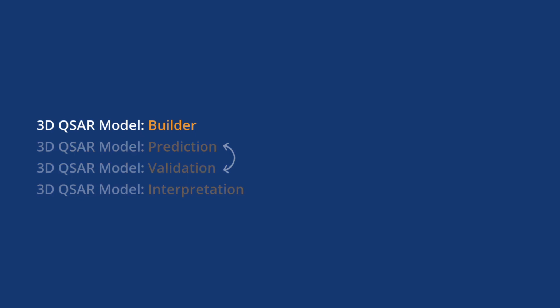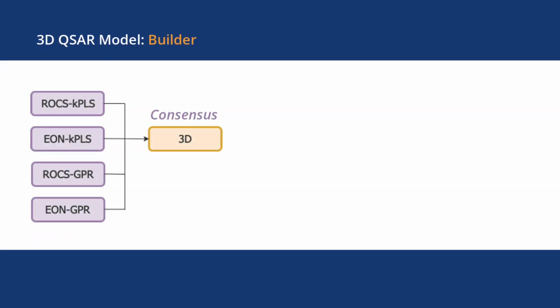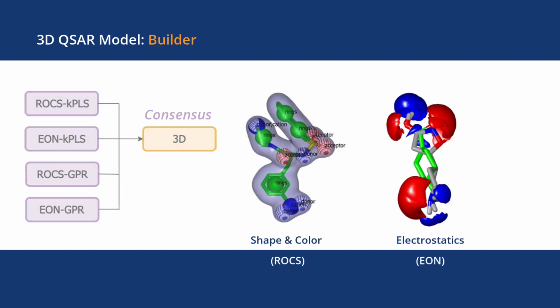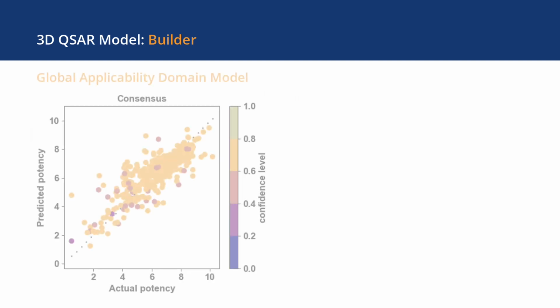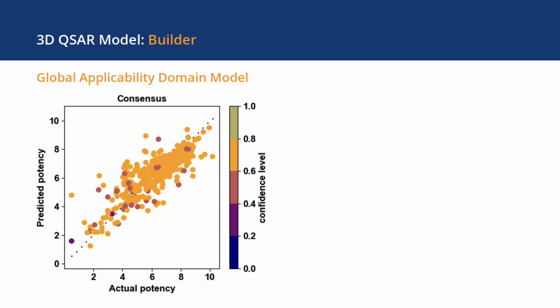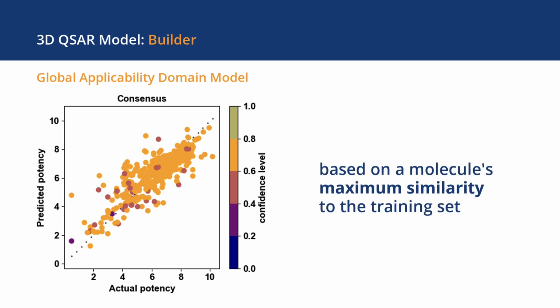The builder flow constructs each model as a consensus of 4 separate models, using multiple machine learning techniques applied to 3D descriptions of similarity in shape and electrostatics. And a model based on 2D descriptors is also built as a baseline. A global applicability domain model is built based on a molecule's maximum similarity to the training set, and prediction confidence is provided accordingly.